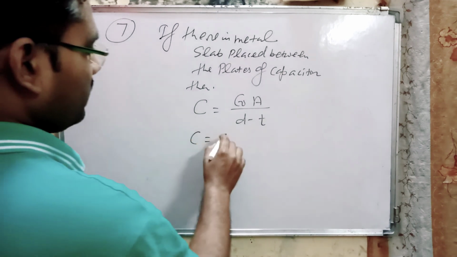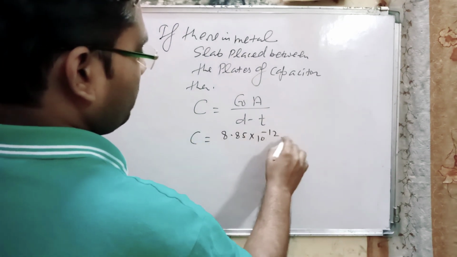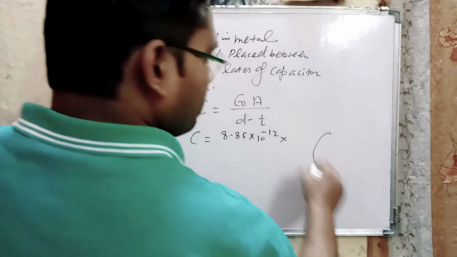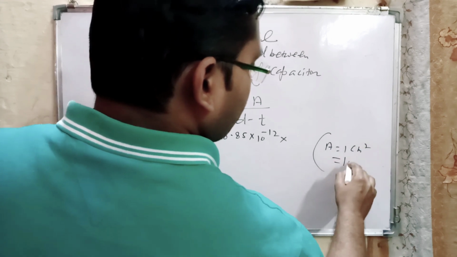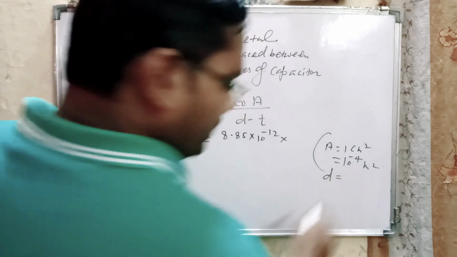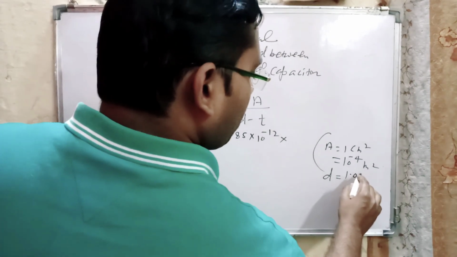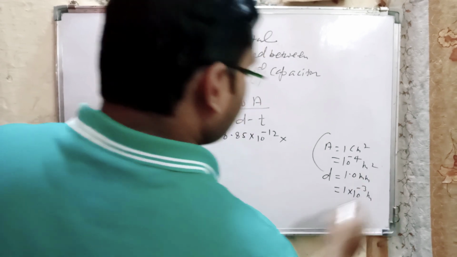So now here 8.85 into 10 to the power minus 12 and area is given 1 centimeter square. Area is given 1 centimeter square, that means 10 to the power minus 4 meter square, and the separation is given 1 mm, that means 1 into 10 to the power minus 3 meter.